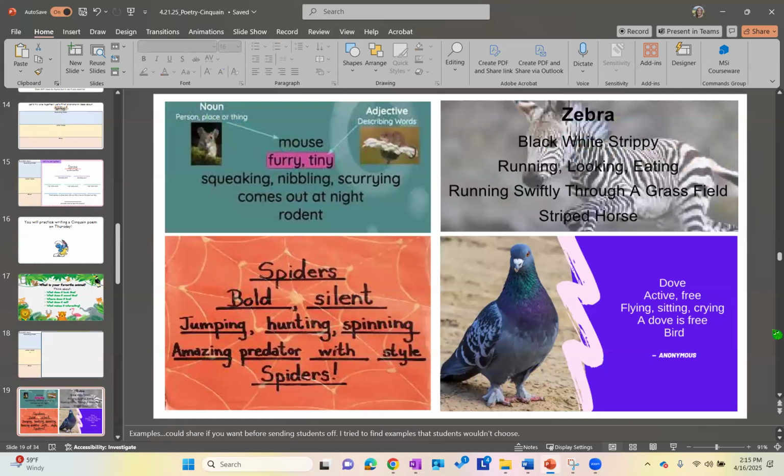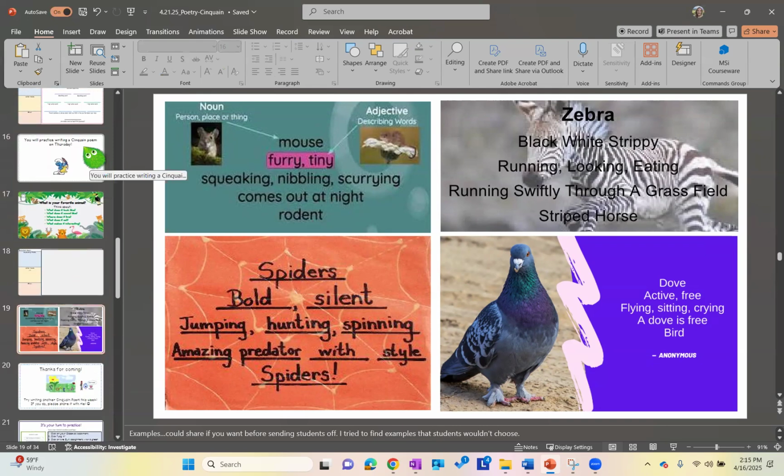Here are some examples. Not all of them follow the Cinquain pattern perfectly, but they give you a good idea as to what to write here. So we have mouse, furry, tiny, squeaking, nibbling, scurrying, comes out at night, rodent. It's a good example there.